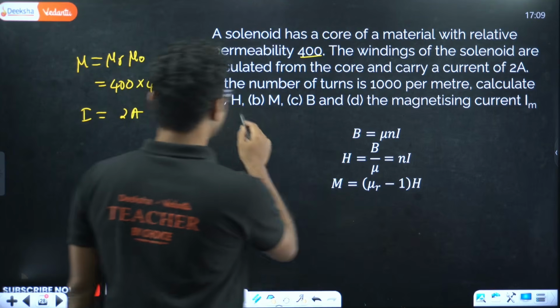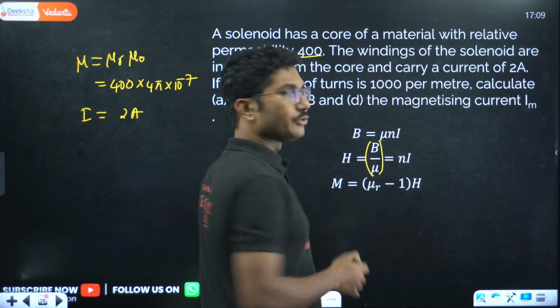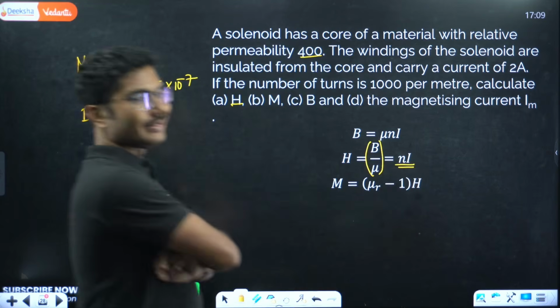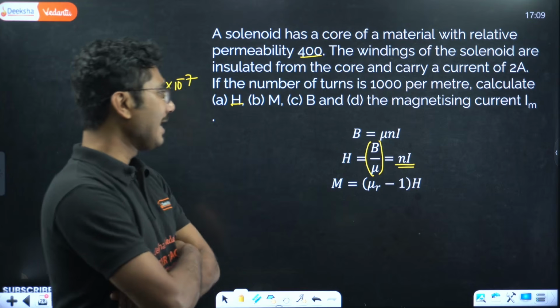Okay, so now how to calculate H? H is given by B by mu. So you don't want to do it actually. You can directly write this as N into I. So the H is given by N into I.